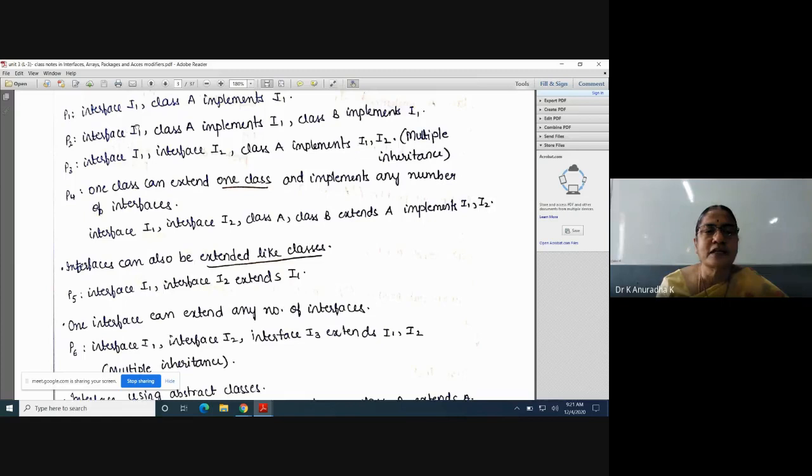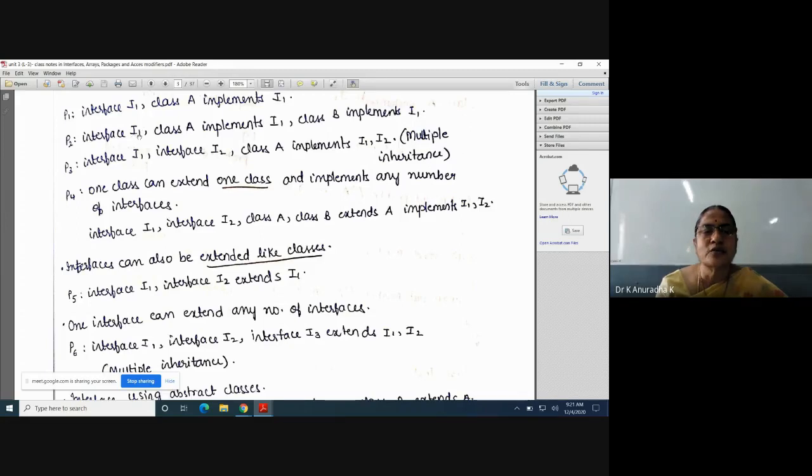Here I am defining one interface and I am taking one class which implements that interface. After that, I am taking one more class which implements the same interface. Here there is only one interface and two classes are implementing that interface, and these two classes A and B must provide implementations to all the abstract methods of this interface I1. After that, now assign the class A object to an interface reference variable, and again the class B object also to an interface reference variable.